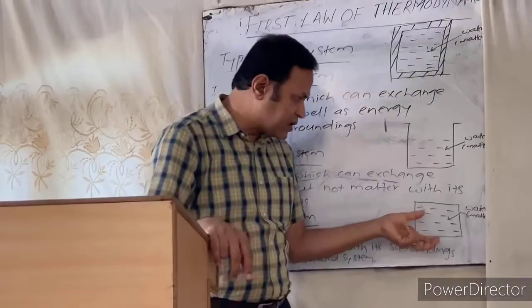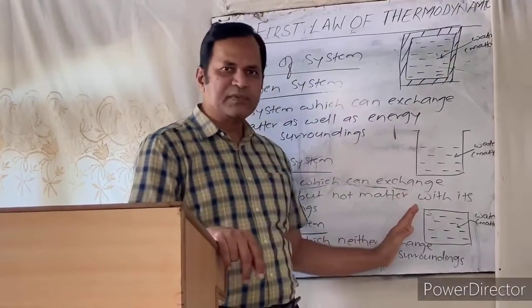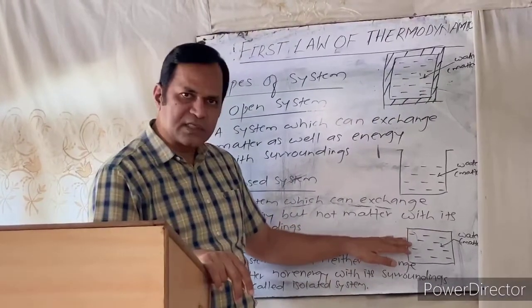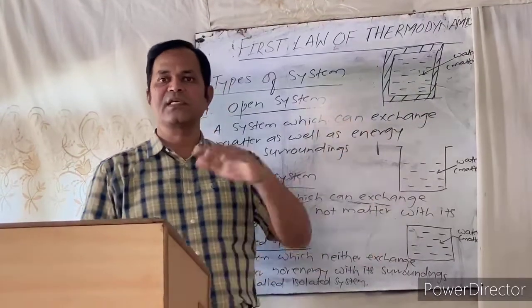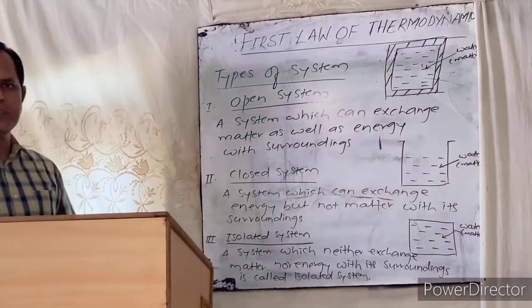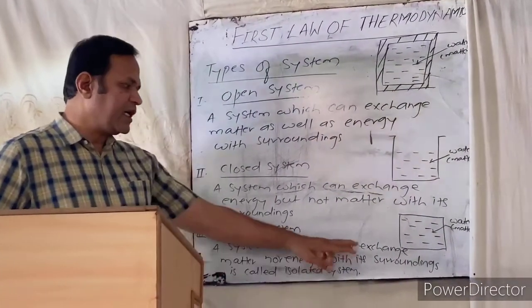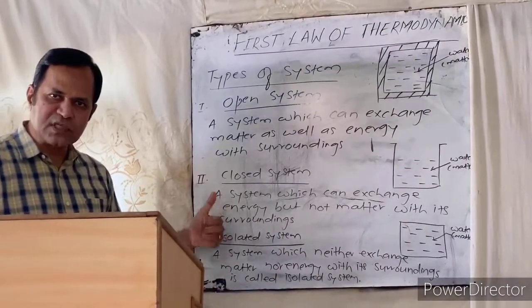Means whatever amount of water is present in the beaker cannot be exchanged, but when you keep this closed beaker in the atmosphere, what happens? If you touch it, the surface becomes hot. Why? Because there is exchange of heat from system to surroundings. Now the third kind of system is the isolated system. This is also a type of system in which neither energy nor matter can be exchanged from system to surroundings.